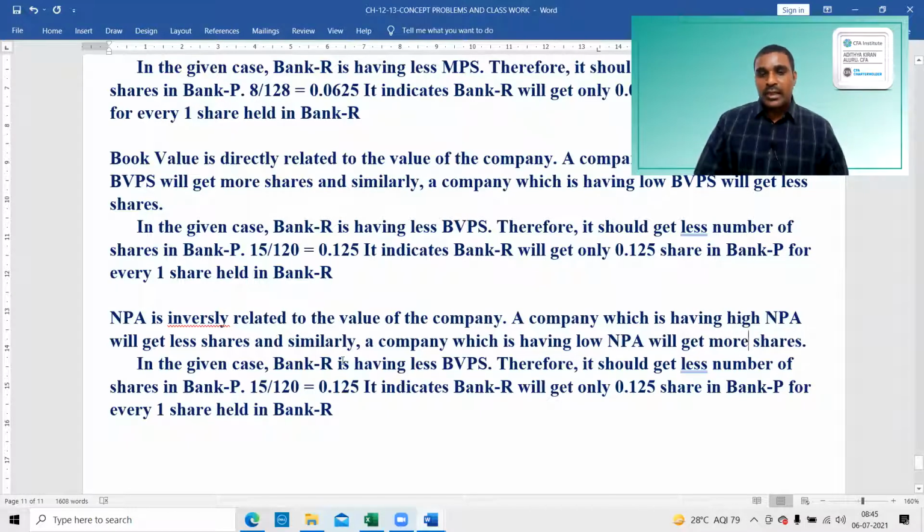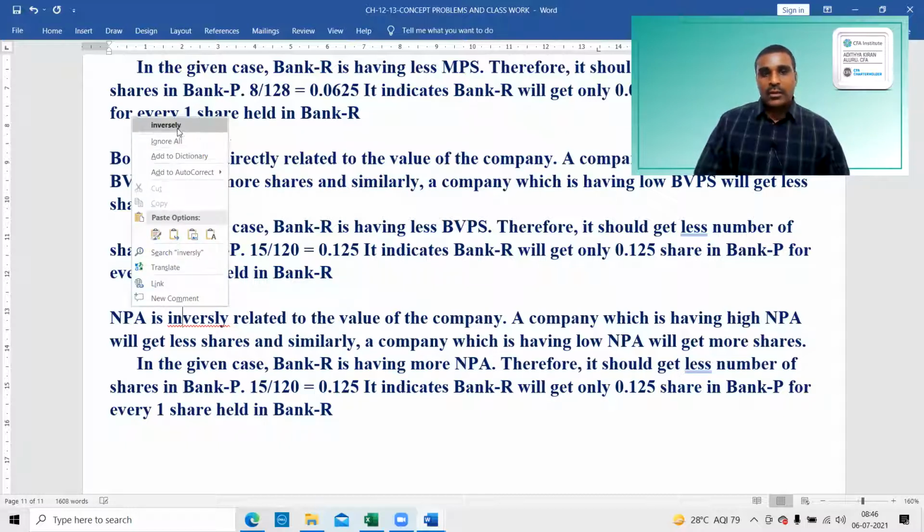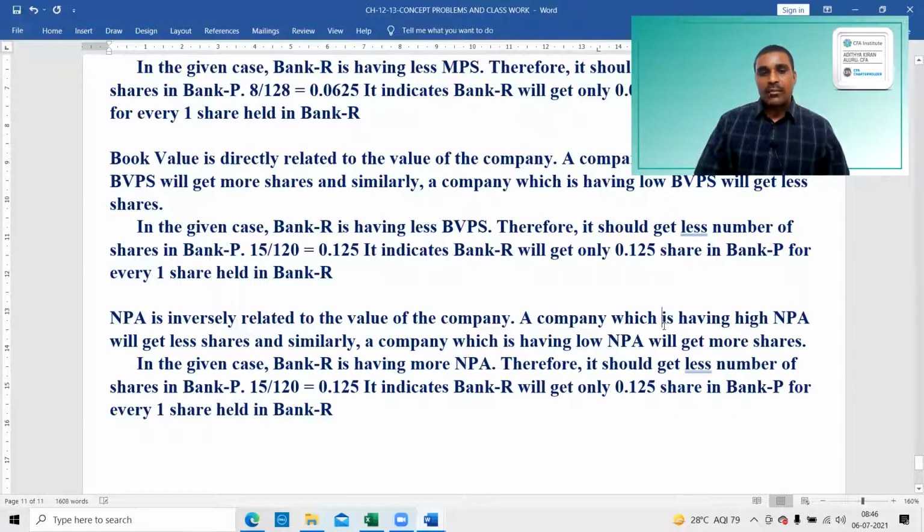In the given case, bank R has more NPA. NPA is inversely related to the value of the company. Therefore, a company with high NPA will get fewer shares, and a company with low NPA will get more shares. Bank R has more NPA, so it should get less number of shares in bank P.